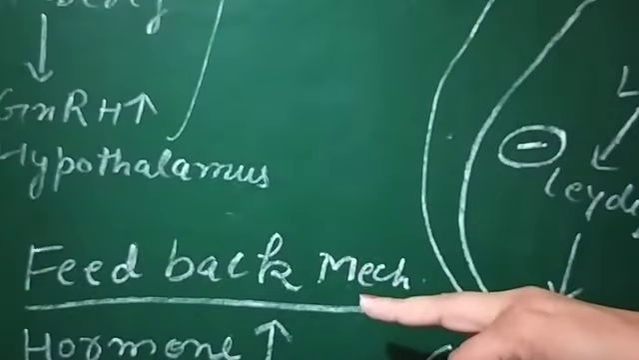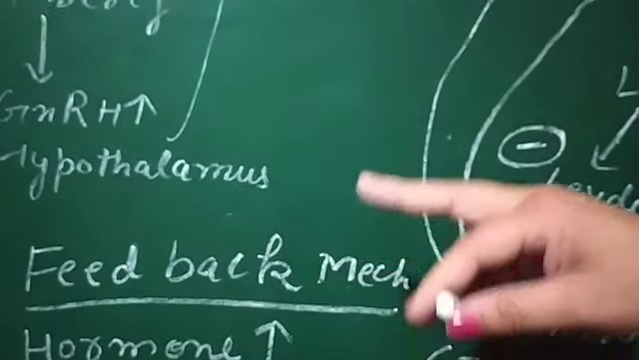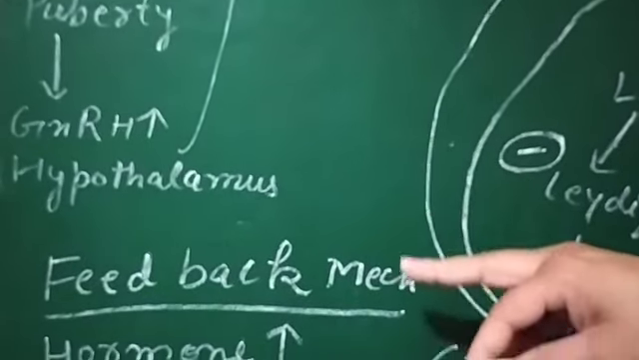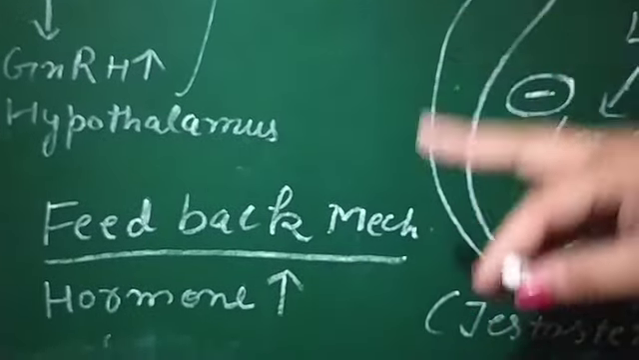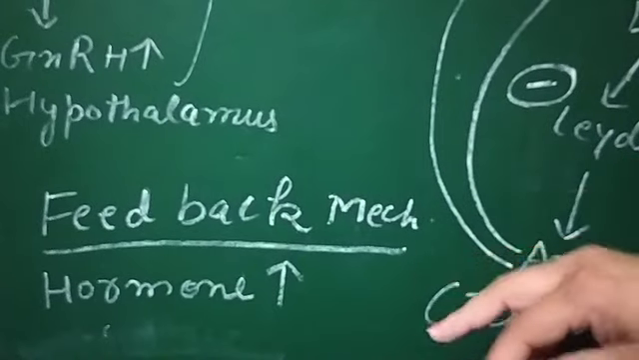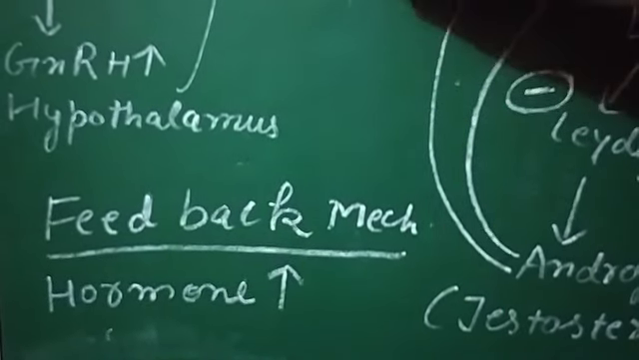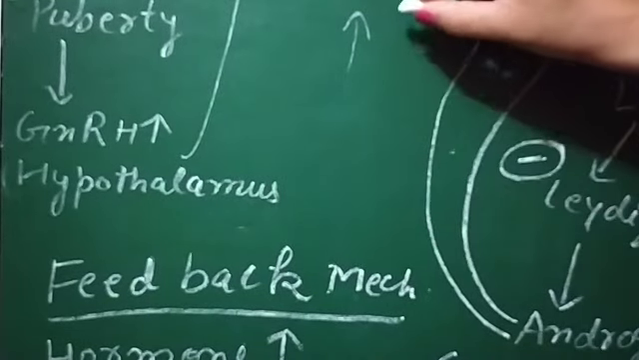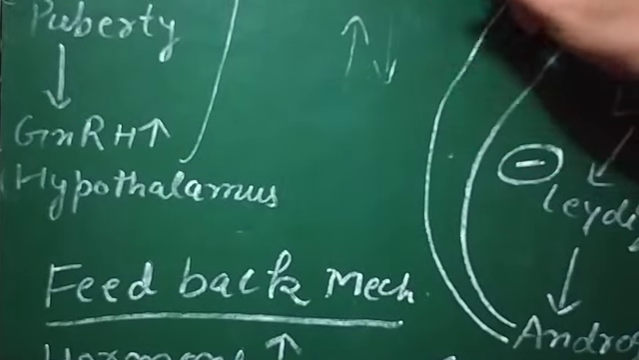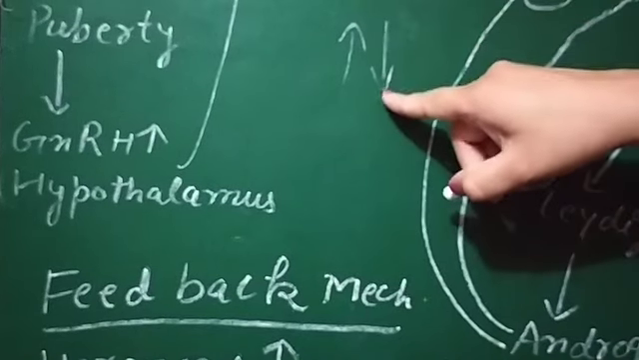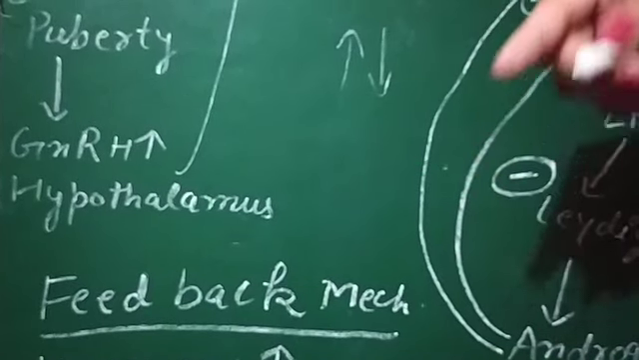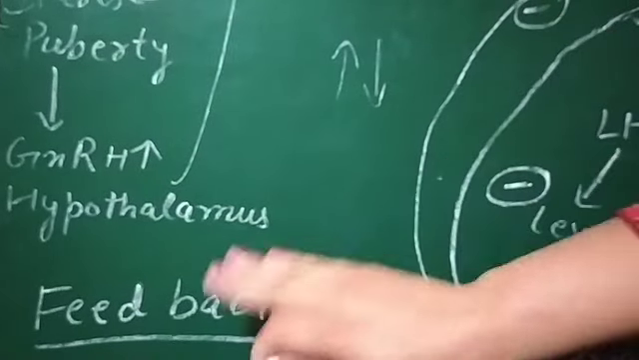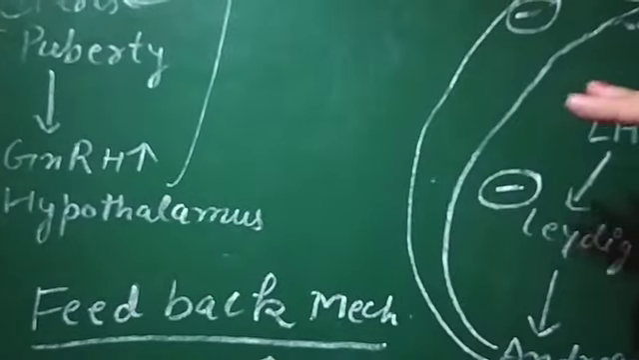With the help of another example, the example of insulin, you can understand better. Insulin is the hormone of the pancreas which regulates the blood sugar level. When the blood sugar level increases, insulin is secreted by the pancreas, and when the blood sugar level decreases, insulin is not secreted by the pancreas. So it is known as the feedback mechanism. Now let's come to the point.